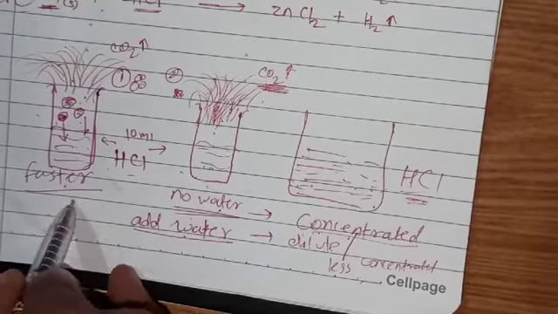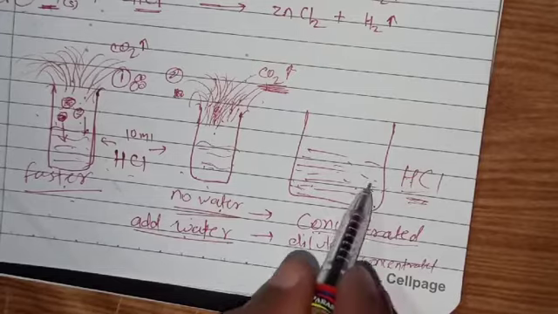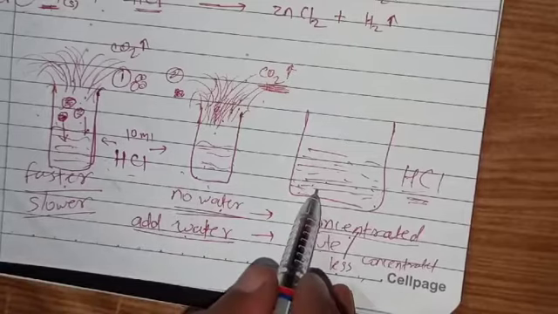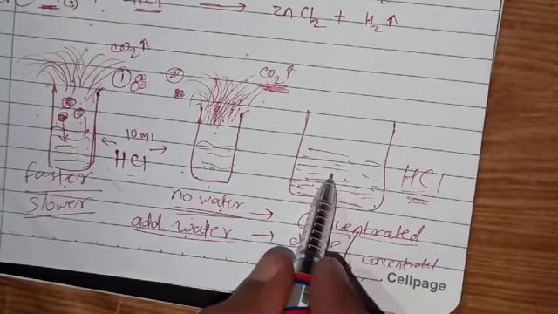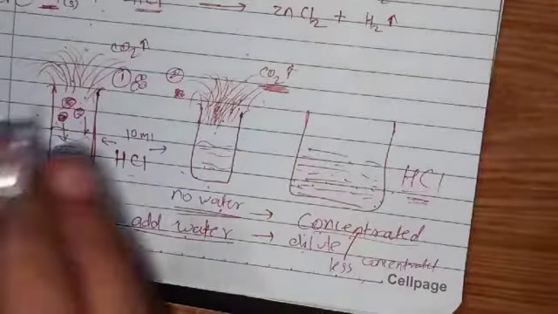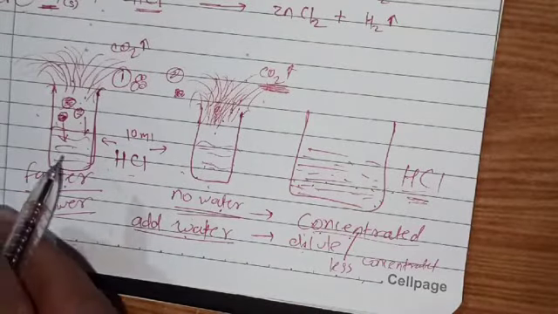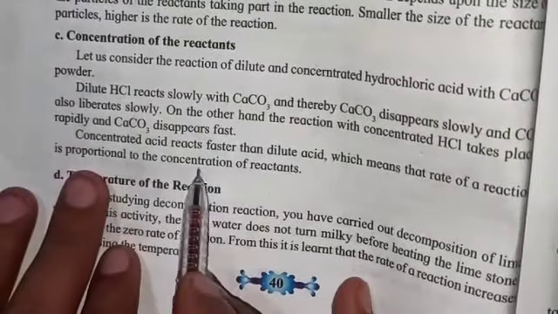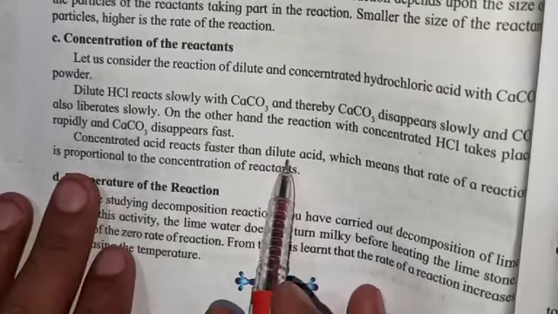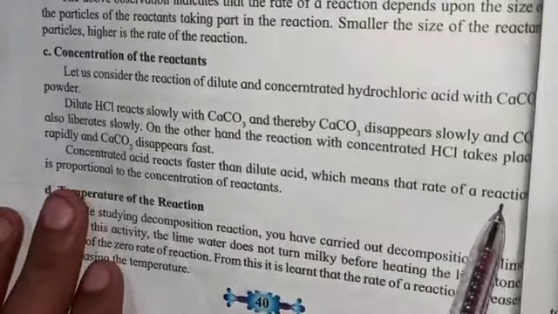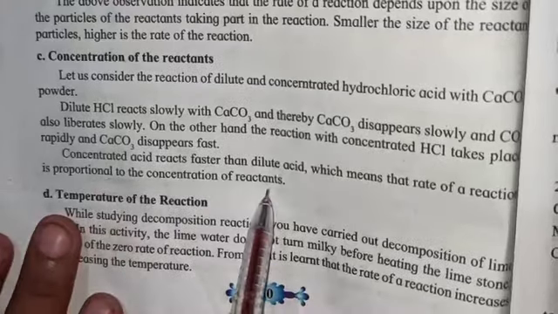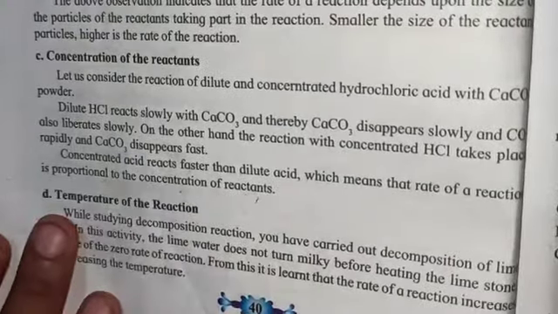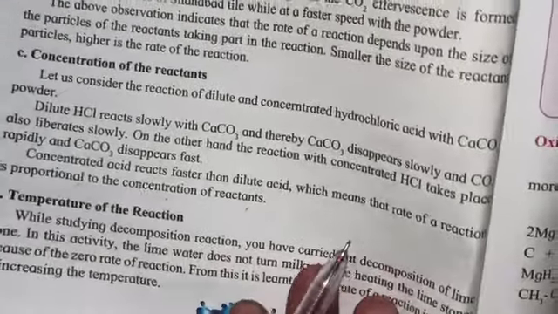And if we use dilute acid, that is, water is added in it, then it is a slower process, because the reactivity, the power of reaction of that acid, slows down. Okay, so this is our third topic, concentration of reaction. Concentrated acid reacts faster than dilute acid, which means that the rate of reaction is proportional to the concentration of reactants. If the reactants are more concentrated, then the rate of reaction will be very fast. If we use dilute, then it is very slow.